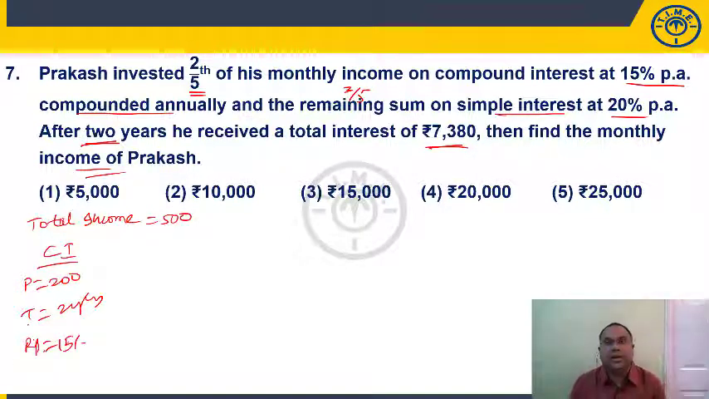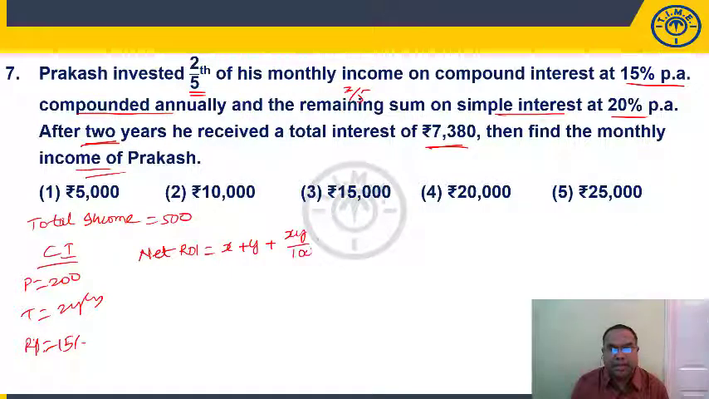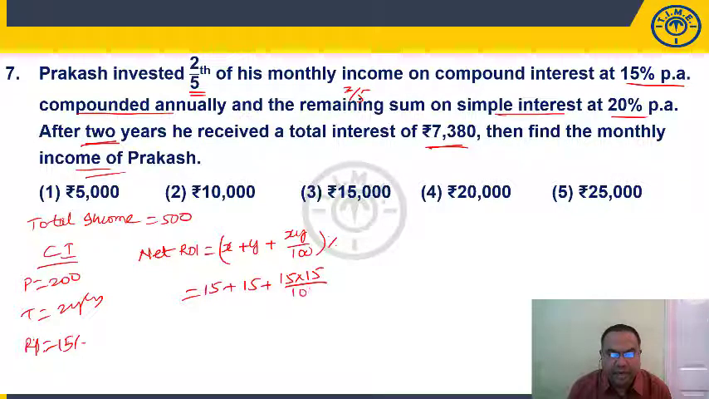15% rate of interest. Now for compound interest, net rate of interest is given by x plus y plus xy by 100%. Using this formula we can find out the net rate of interest. This is the successive percentage formula, right? So 15% for 2 years in compound interest, 15 plus 15 plus 15 into 15 by 100. 30, 225 by 100 is 2.25. So net rate of interest is 32.25%.